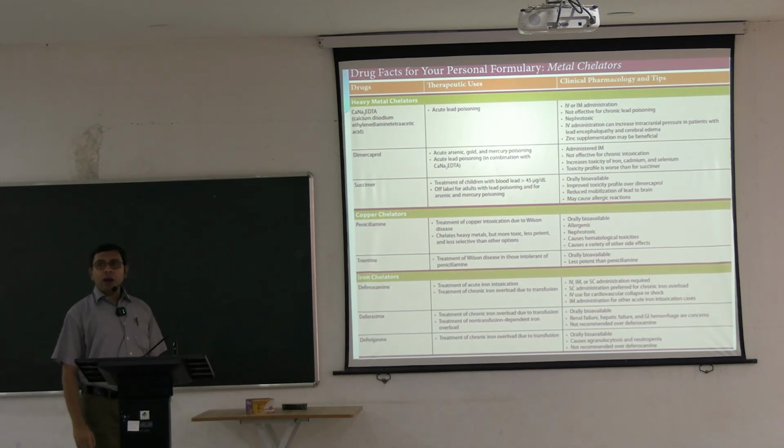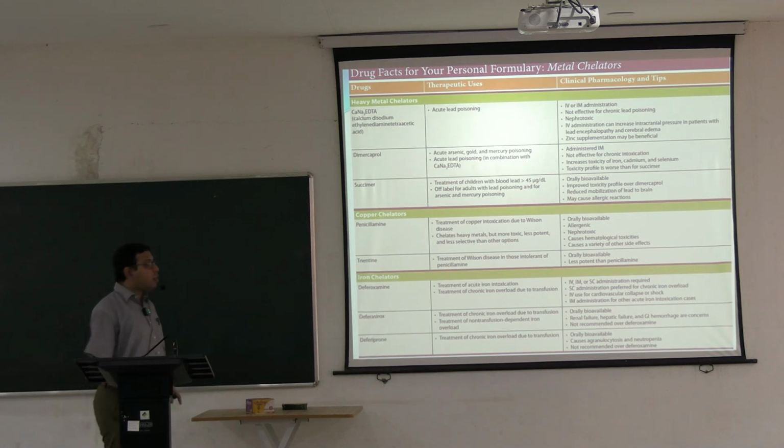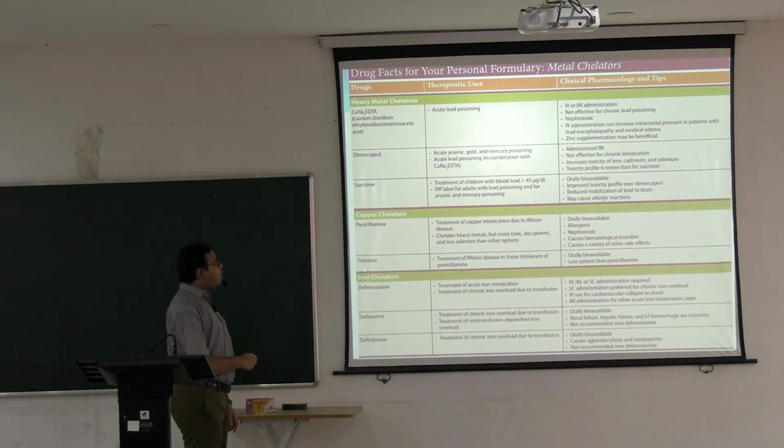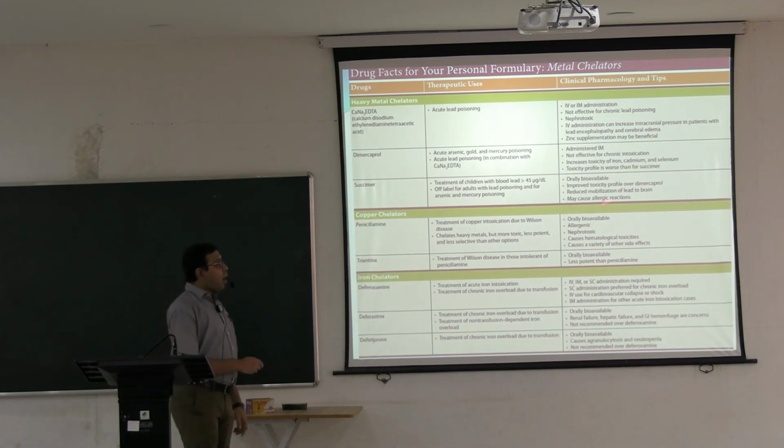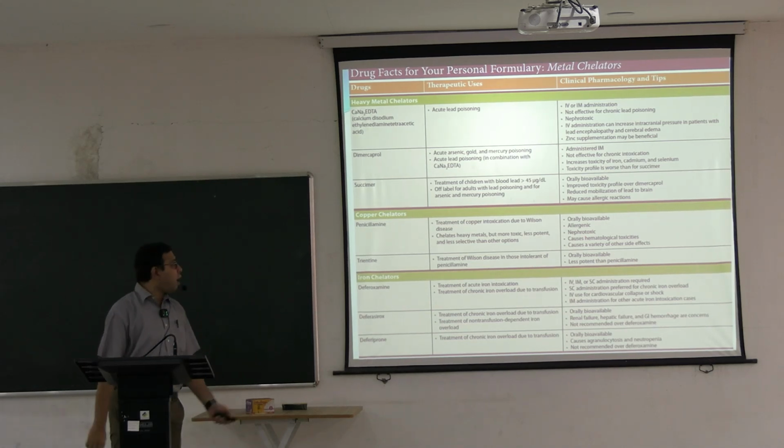Copper chelators, you have already seen penicillamine, the D-penicillamine, and another one is trientine, which is lesser used nowadays. Penicillamine, already we have seen, is mainly used in Wilson's disease, for treatment of the copper intoxication due to Wilson's disease. It chelates heavy metals, is more toxic, less potent, less selective. It is orally bioavailable, allergenic, nephrotoxic, causes hematological reactions, etc.